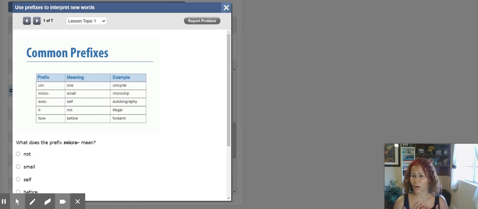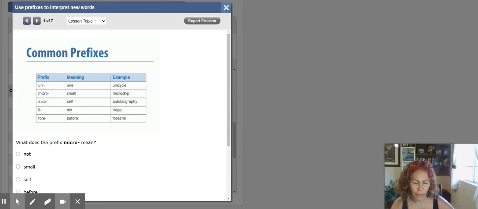It's autobiography. Ill, at the beginning of a word, I-L, it means not. The word is legal. When something is legal, it's something done by law. But if you say illegal, that means that it's not legal. And finally, you have for, like forehead is before your head. Forehead means before. When you say forearm, you're meaning this part before of the arm.